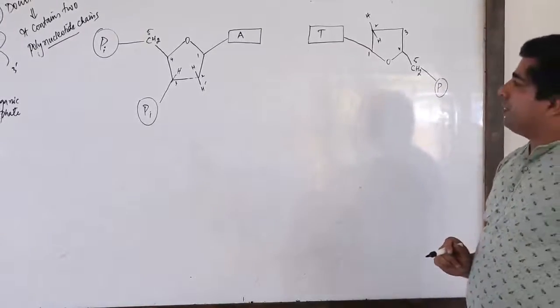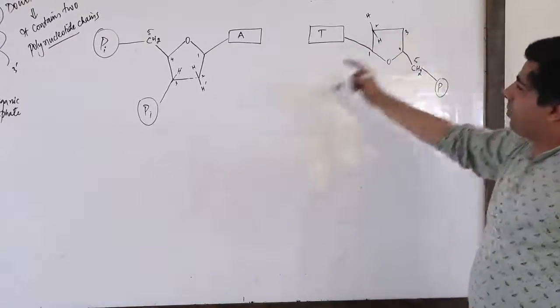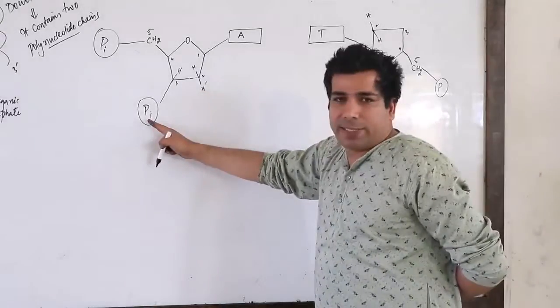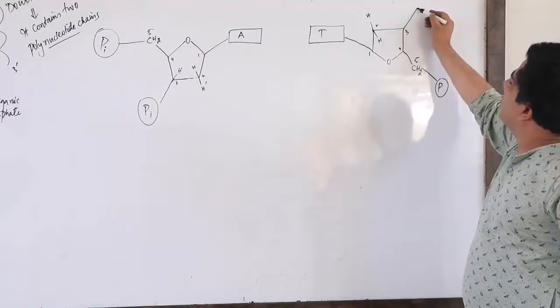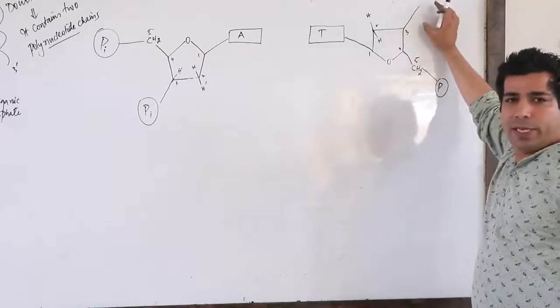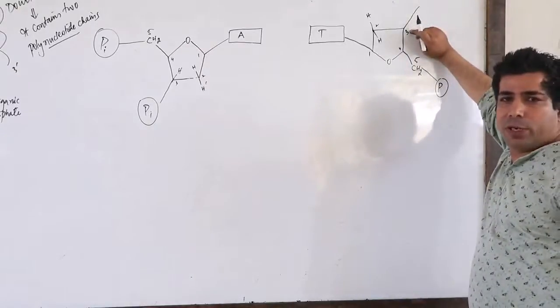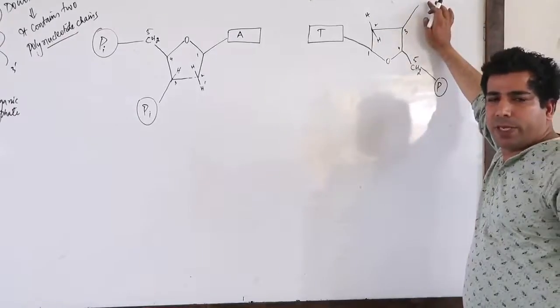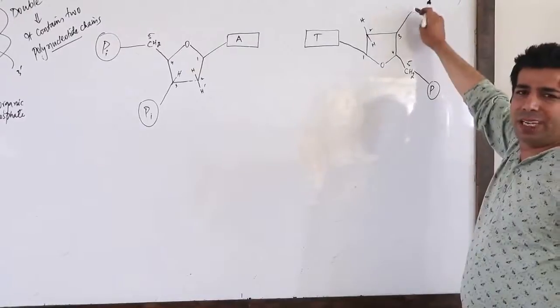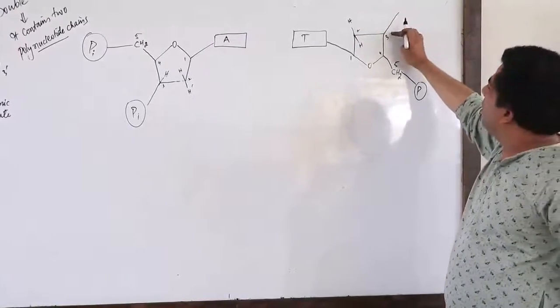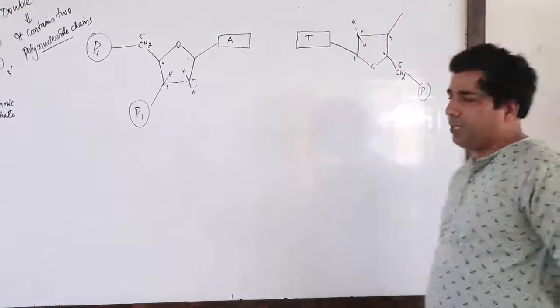So my dear friends, this third carbon can attach itself to phosphate. Okay? Here the same thing can happen. It can attach itself to the phosphate group. So this third carbon of the deoxyribose can attach itself to a phosphate group, or I can keep it free. It has a choice whether to interact with phosphate or not. So let me keep this third end free here. Correct?